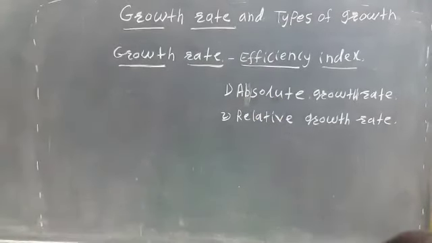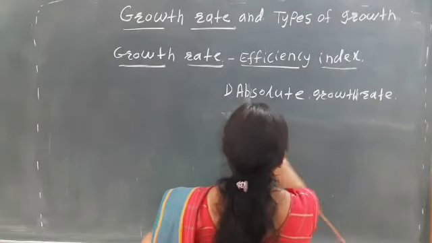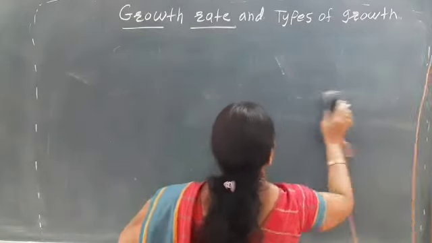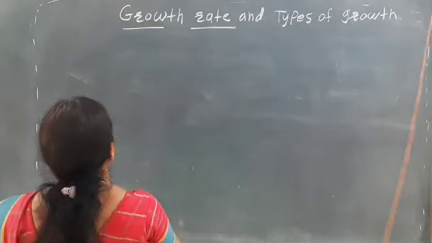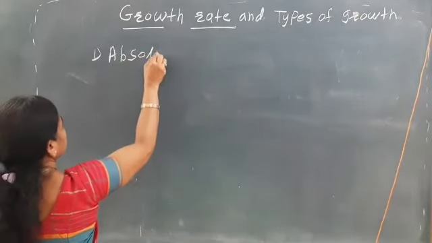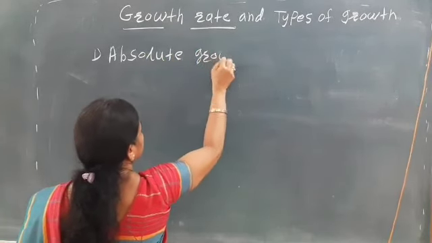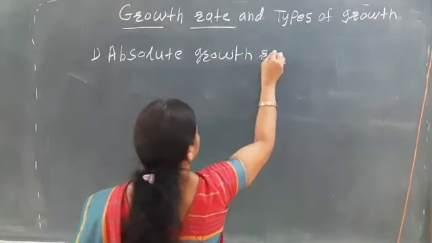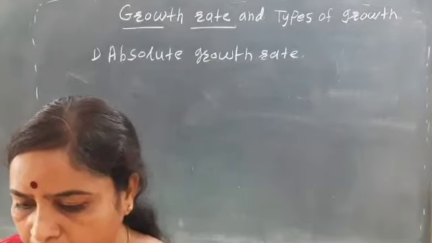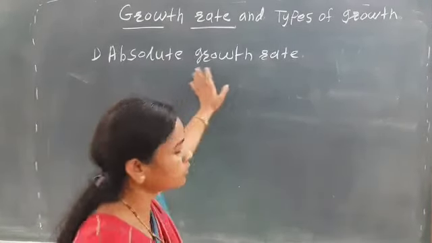First we see the absolute growth rate. What is the absolute growth rate?